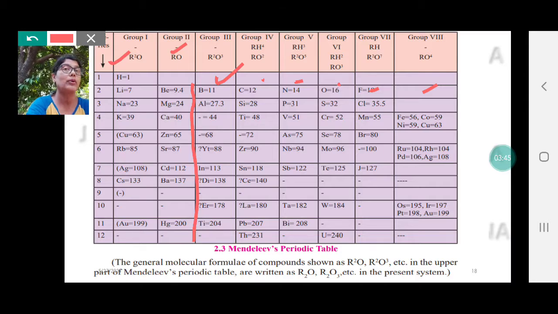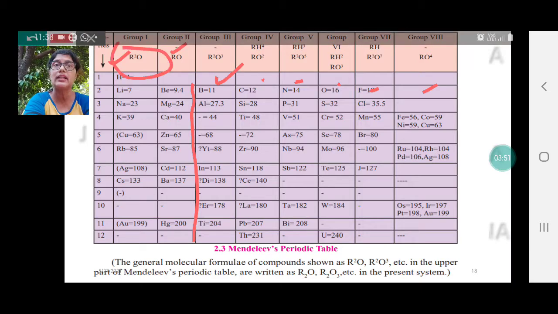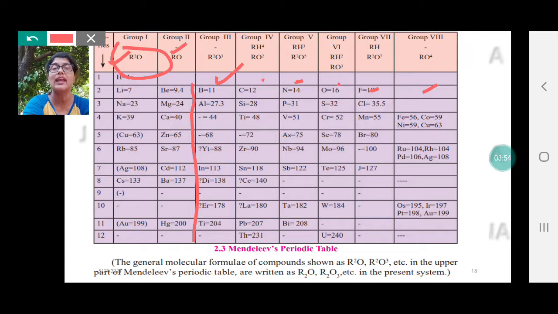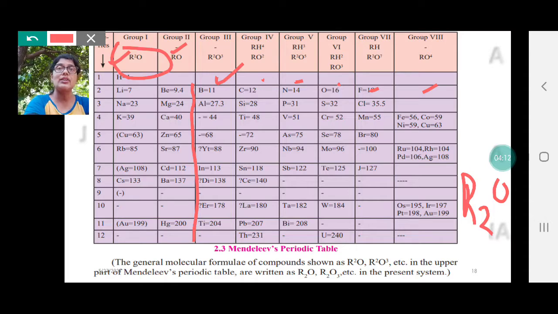Now what is important here is his contribution in checking how each element behaves with oxygen to form its oxide. The first group elements form oxide as R2O. Now in present times we write the 2 as a subscript, R2O. In the 8th standard you had studied how we find the valency of each element. Now R is any element from the periodic table, like we take X and Y in maths. Here we take R. R is any element in this periodic table.